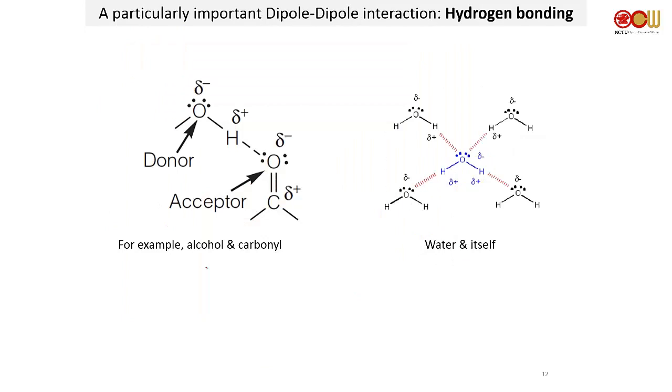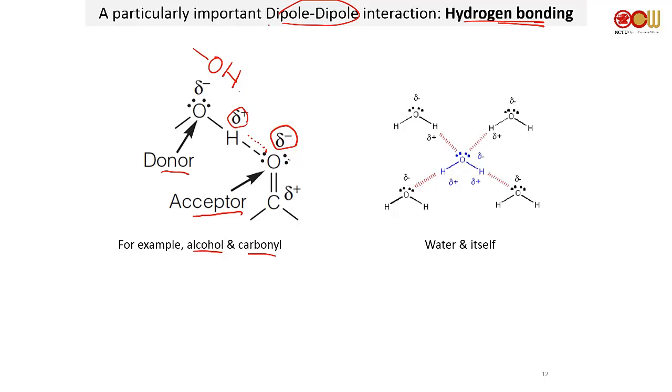Finally, getting to the real business. So this is hydrogen bonding. A particularly important dipole-dipole interaction is this thing called hydrogen bonds, and hydrogen bonding is not news to you. You will always have a hydrogen bonding donor and a hydrogen bonding acceptor. And for the donor, a lot of times we're also talking about this particular hydrogen. For example, if you take an alcohol and a carbonyl, they can form hydrogen bonds through where? You can form through this OH. Because the H is partial positive, it can have a hydrogen bonding interaction with the partial negative of the carbonyl.